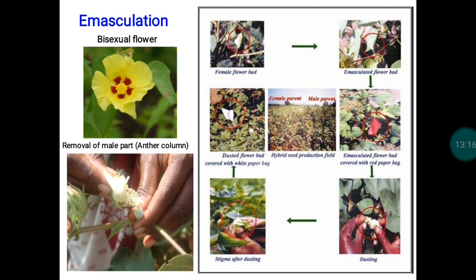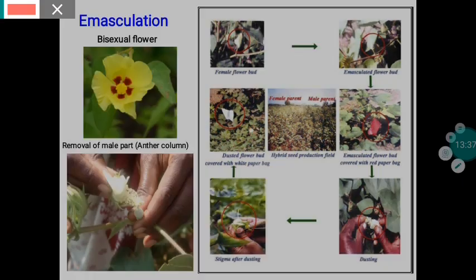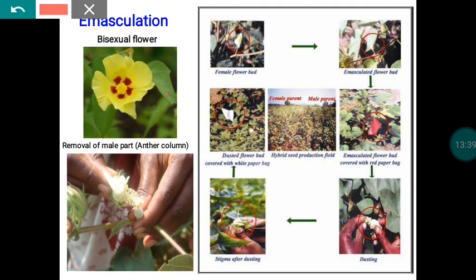Emasculation is very commonly followed in the case of tomato and cotton. Under the emasculation process, we are going to remove the stamen from the female line. We are going to manually remove the staminal columns from the female line. For example, if you consider this a female plant, then one day prior to flower opening, we have to identify the unopened buds.